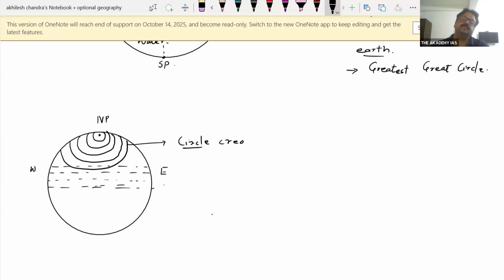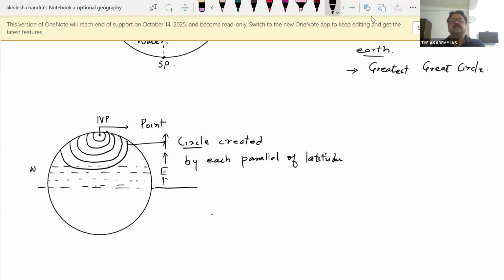These are the circles created by each parallel of latitude. As you see, at the equator you have the largest circle. And as you move towards the pole, this circle is getting smaller and smaller. Ultimately, at the pole, it is represented by a point only. So between 0 to 90 degrees, there are 89 parallels of latitude.